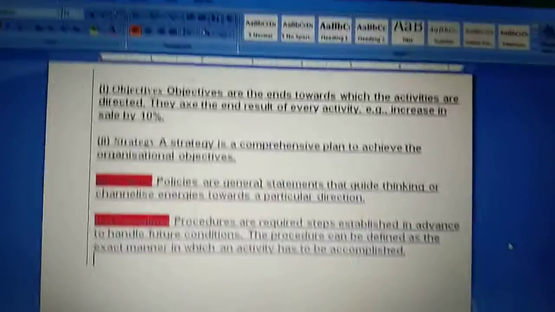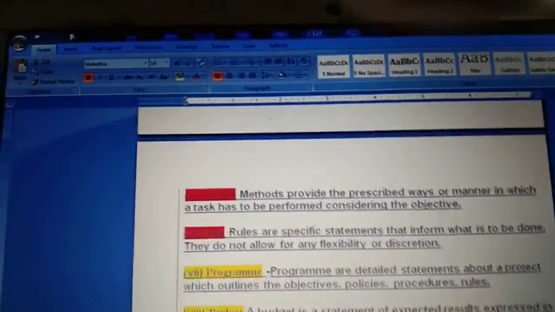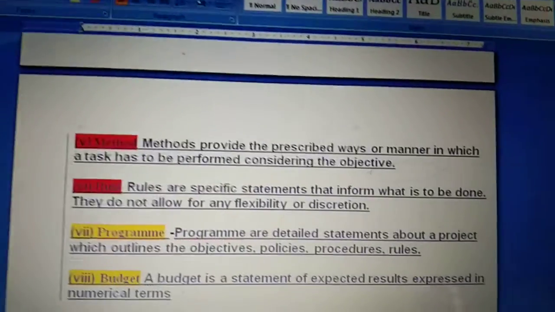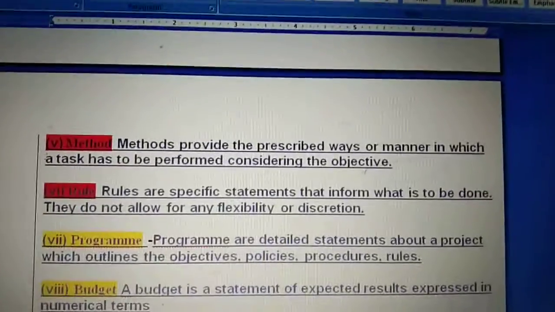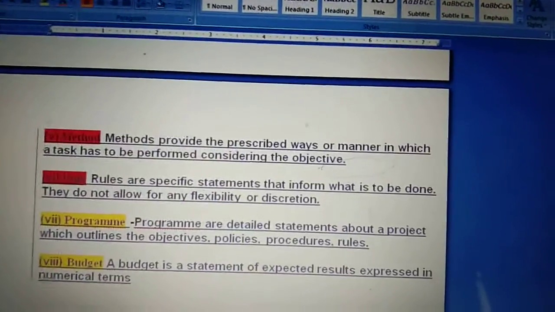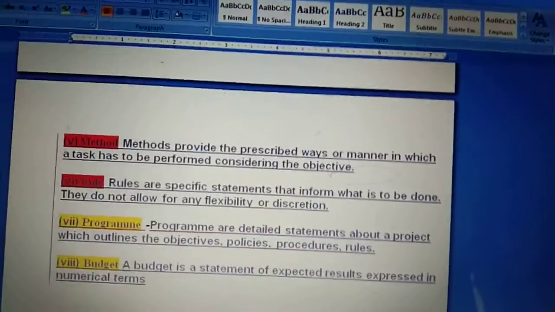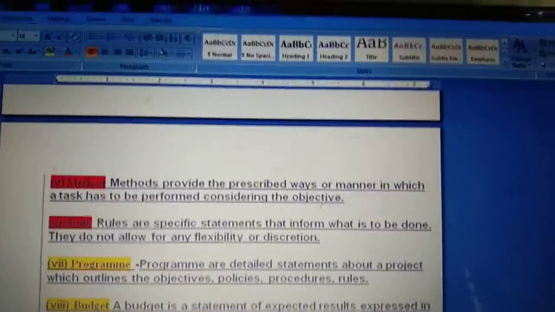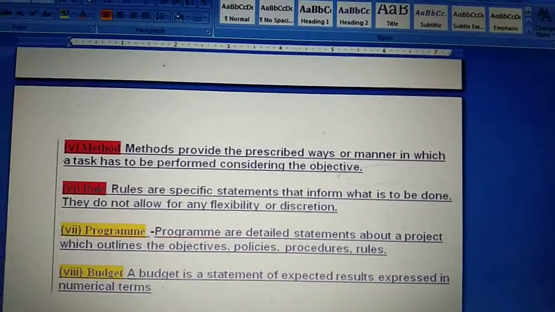So that is procedure. Now coming to the next plan, and the next plan is your method. Now what is method? Method provides the prescribed way or manner in which a task has to be performed considering the objective. It means we have lots of ways for performing a particular task so that we can achieve our objective. So methods are all those prescribed ways selected by a manager by which he will perform the task and achieve the objective.